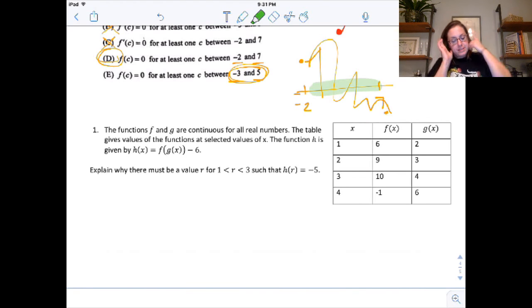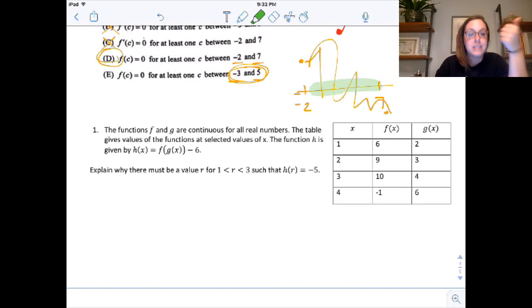So looking at this, the table is given. The function h is given by h of x is f of g of x minus 6, explain why there must be a value r between 1 and 3 such that h of r equals negative 5. So I know this is IVT because it's telling me it's continuous, good, and I'm asking for a value between this x interval that equals a specific thing. So let's start with this.